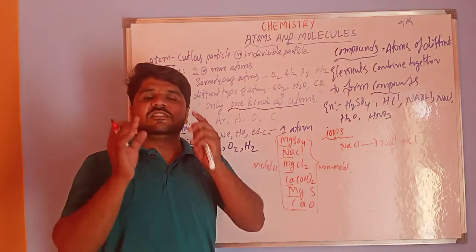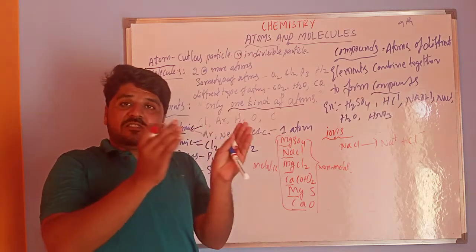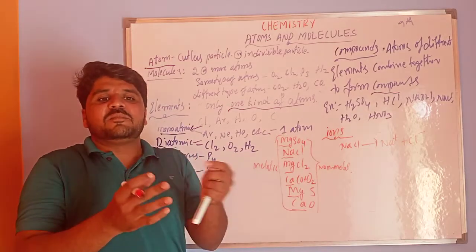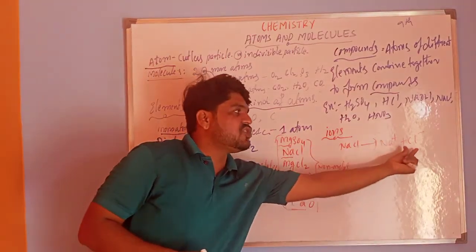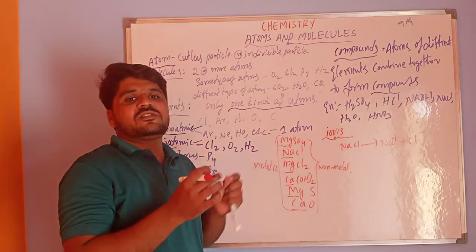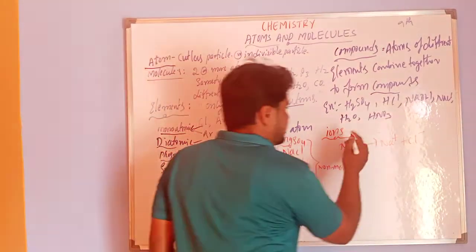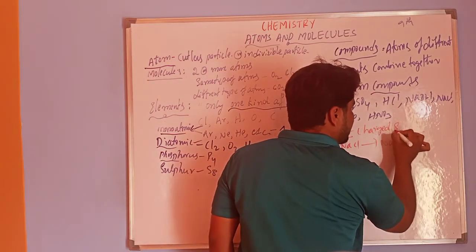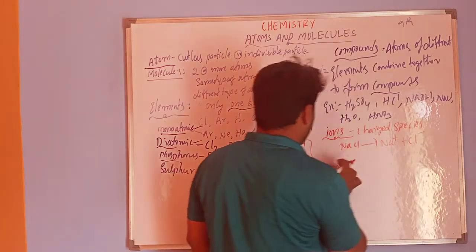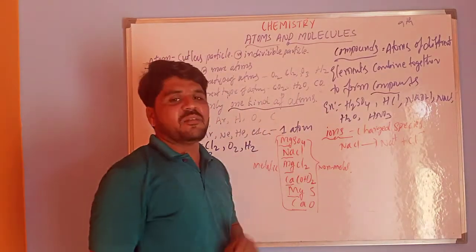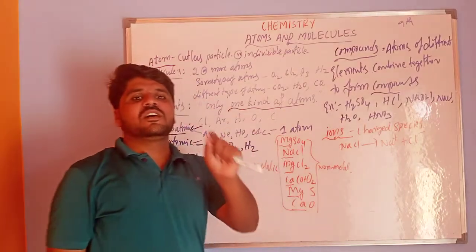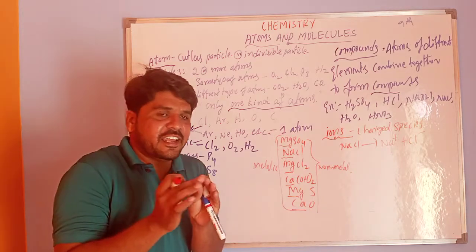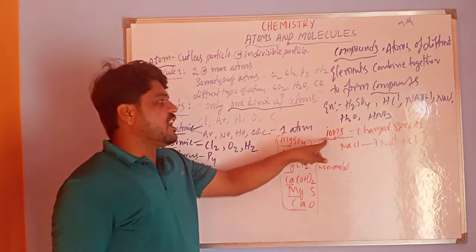That means ions are composed of metals and non-metals. That means the charged species. Okay, these charged species we call ions. Ions means charged species of compounds of metals and non-metals. Compounds of metals and non-metals containing charged species, that is what we call ions.